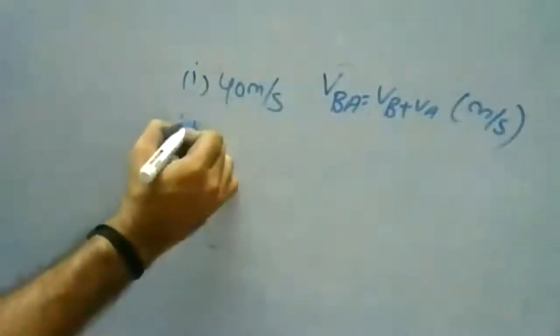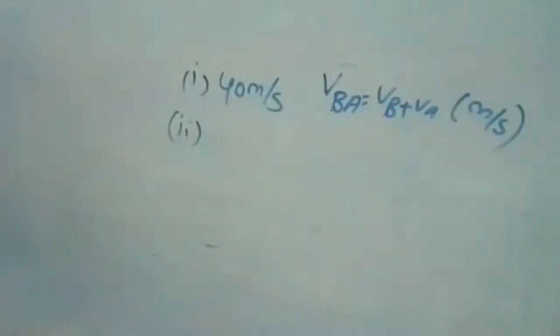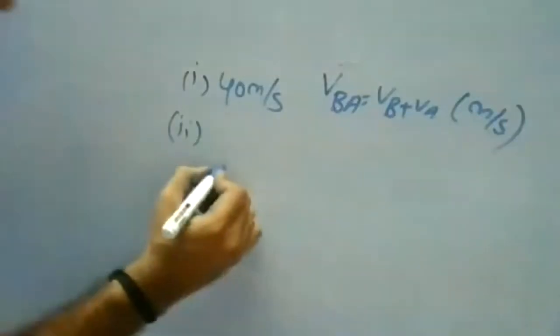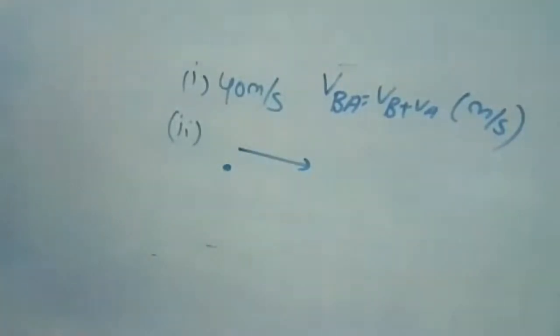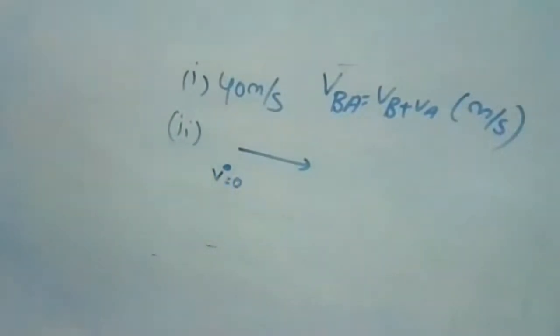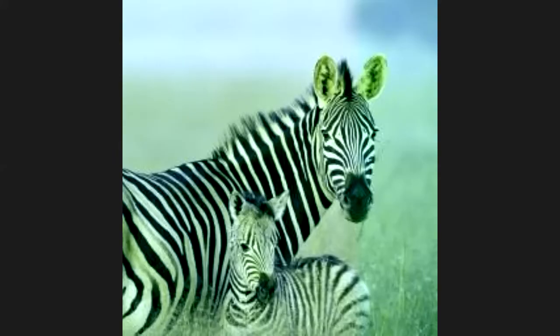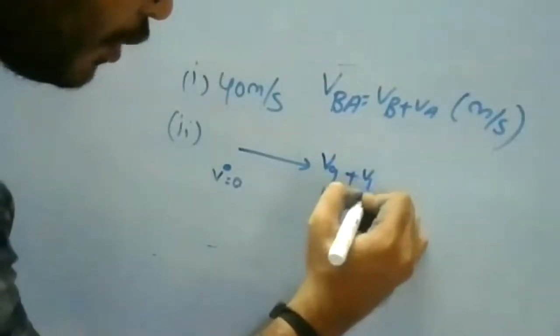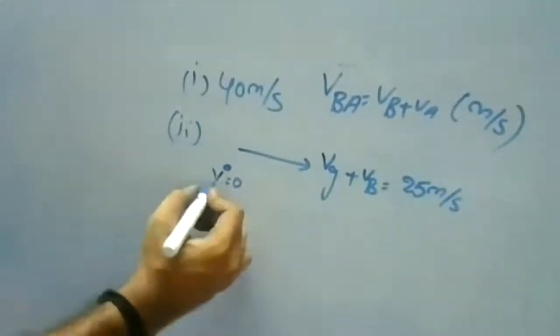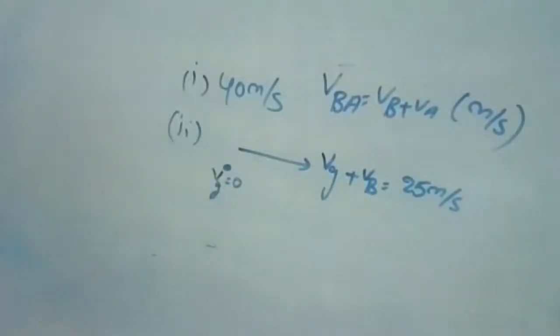Okay. Second one, ground with respect to velocity of train B. Ground is stable. The train is moving in its direction. Remember, ground is stable, there is no velocity for the ground, so its velocity is 0. 25, sir. Yes. So VG plus VB is equal to VB velocity, that is 25. So it is 25 meter per second. Since the ground's velocity is 0 and they are in opposite directions, it is 25 meter per second. It is your second one.